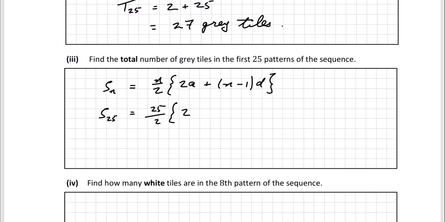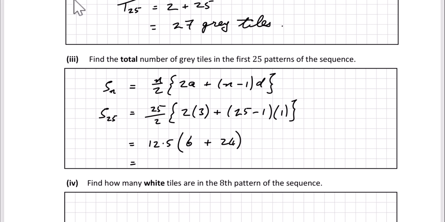n is 25, twice the first term. In our case, the first term is 3, plus n minus 1 is 25 minus 1, times d, the common difference, which we said was 1. So 25 over 2 is 12.5 multiplied by 2 times 3, which is 6, plus 24 times 1, which is 24. So 6 plus 24 is 30, and 30 times 12.5 is 375 tiles. So in the first 25 patterns of the sequence, there are 375 tiles.